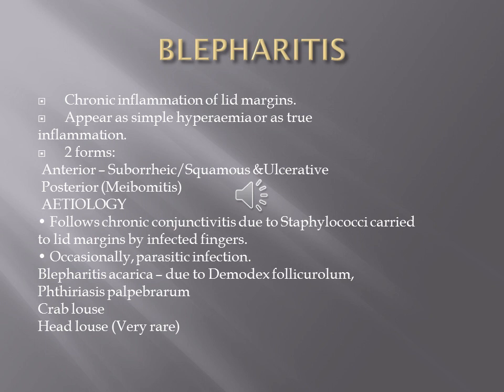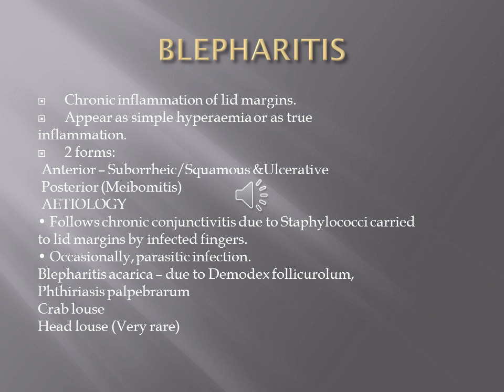The other type is the ulcerative type of blepharitis, in which the crusts are so glued together that matting of the eyelashes will be there, and on removal of this crust, a raw surface will be there in the lid margin, which can bleed also. This is called ulcerative blepharitis. This is due to active infection inside the roots of the eyelashes by Staphylococcus and Streptococcus.